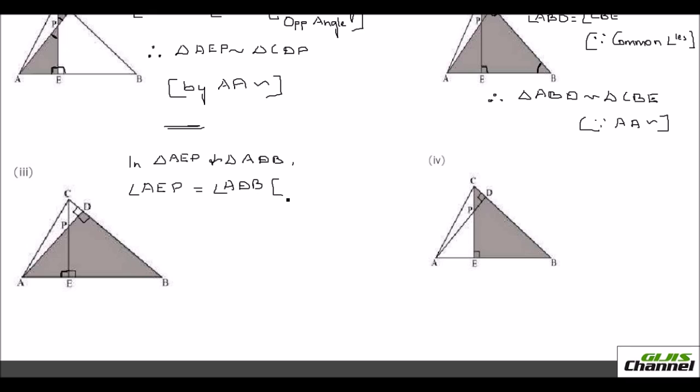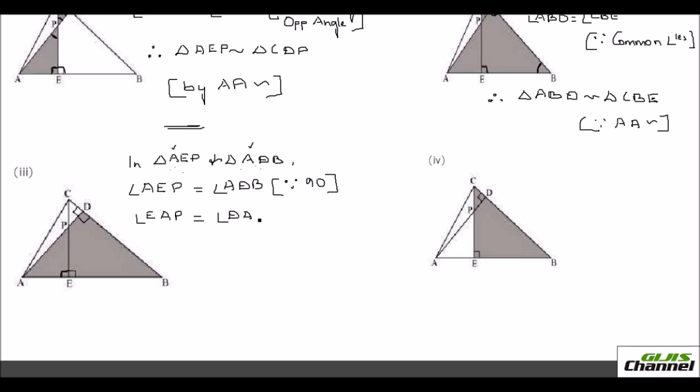And this is again simple. This is again 90 degrees, okay? Now, look at the question itself. You find A and A repeated, right? That means both triangles have the same angle there. So I can say angle EAP is congruent to angle DAB.